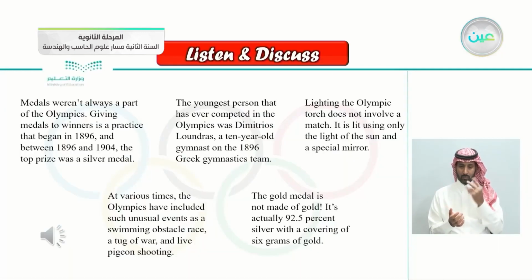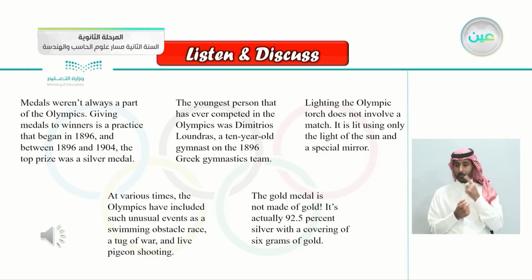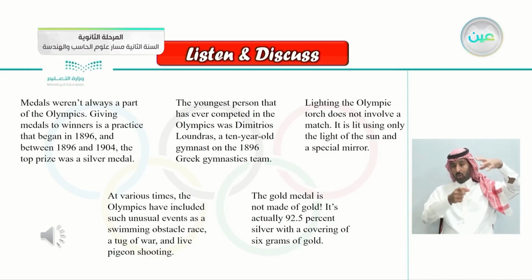As you can see here in the first paragraph, it was talking that for the prizes before, the winner would get a silver medal instead of a gold medal. This is new to me. In the second paragraph, the youngest person who has ever participated was a 10-year-old boy, as you can see, in 1896. And lighting the Olympic torch using a mirror and the sun. So this is also new to me.